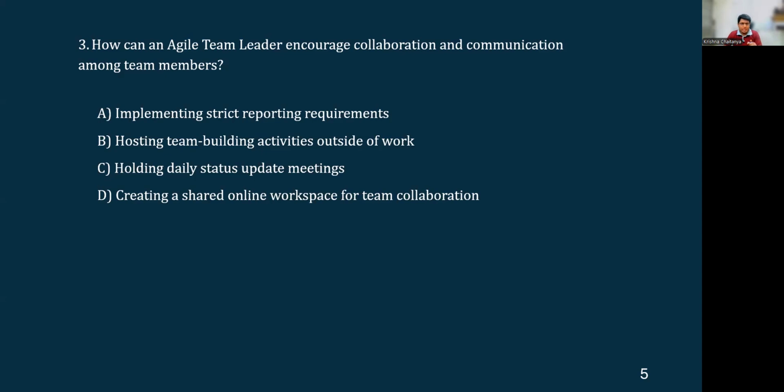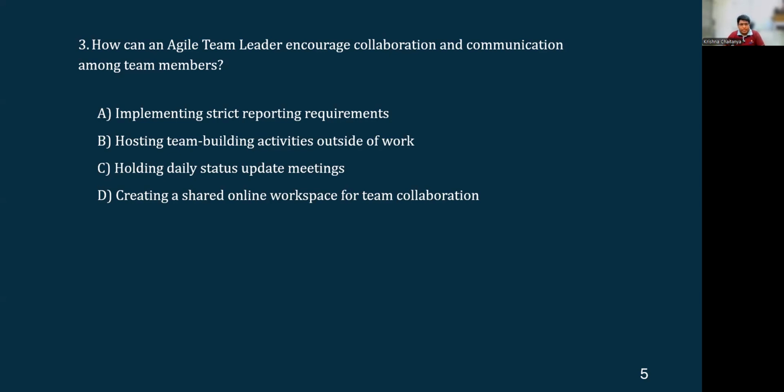Let's look at option C, holding daily status update meetings. Again, this goes along the lines of option A. Daily status update meetings focus on providing statuses by individuals, but that does not foster the team's collaboration and communication.